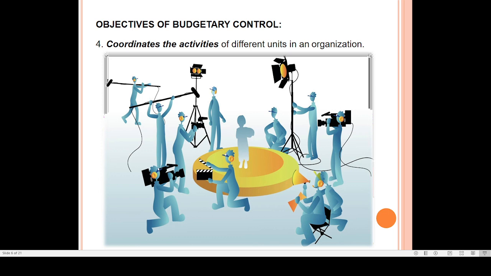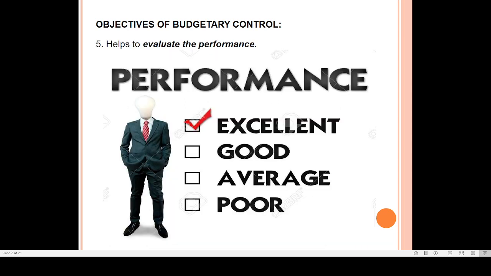The next point, it coordinates the activities of different units in an organization. If you take an organization, there are different departments like sales, purchase, production. So for the various departments, in the beginning of the year itself, the budget will be allocated, like how much amount you have to spend for which activity. So everything will be clearly mentioned. Because of this, there will not be any miscommunication or misunderstanding between the various departments. And the last one, it helps to evaluate the performance.